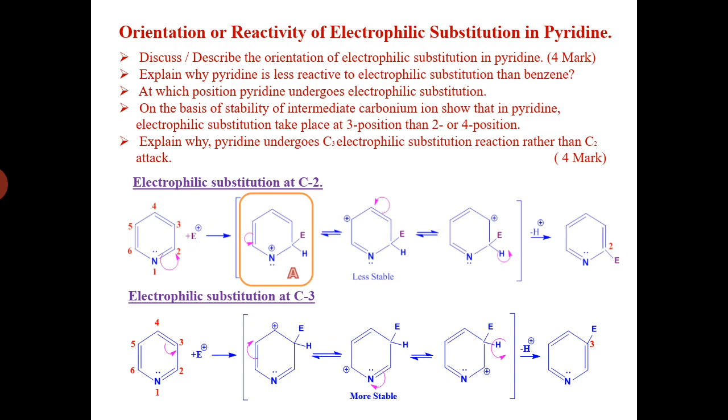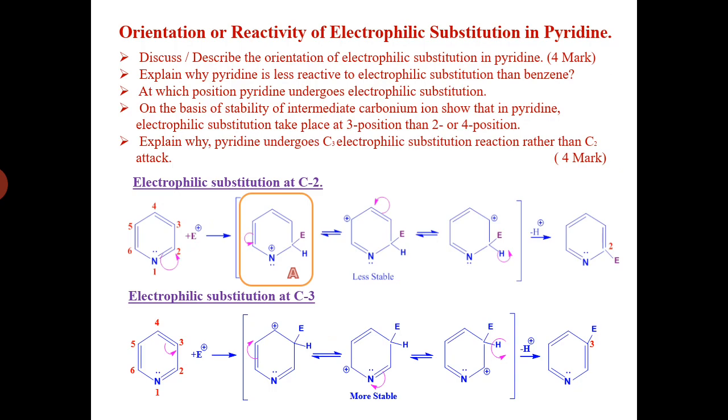As carbon number 3 has a negative charge, it attaches to a positively charged electrophile. After abstracting the bond pair between carbon number 3 and carbon number 4, carbon number 3 becomes negatively charged, and with the positively charged electrophile there will be a bond formation, and carbon number 4 has a positive charge.